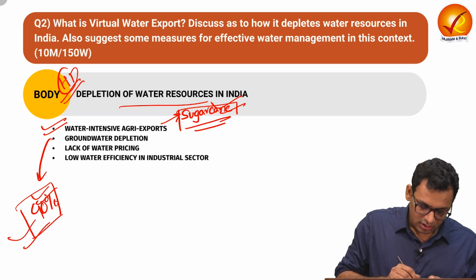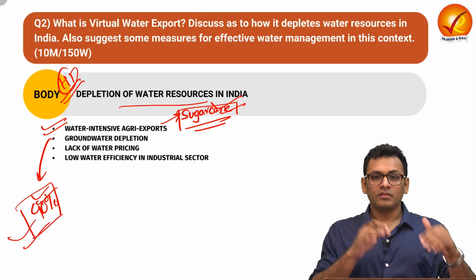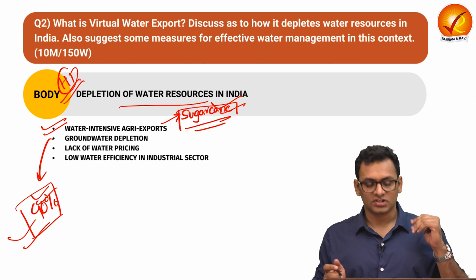You can talk about how groundwater depletion happens as agriculture is consuming almost 90% of groundwater. So groundwater depletion also happens because of such export of agricultural products.